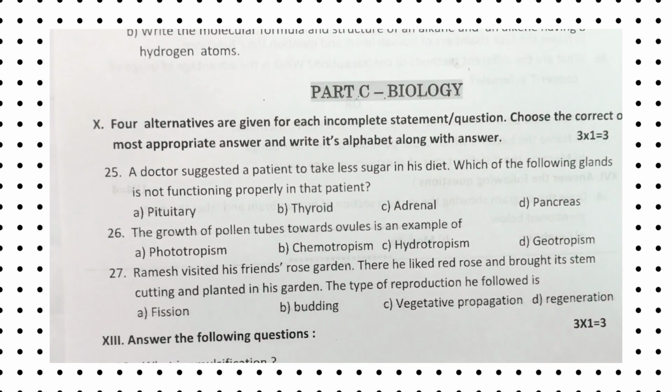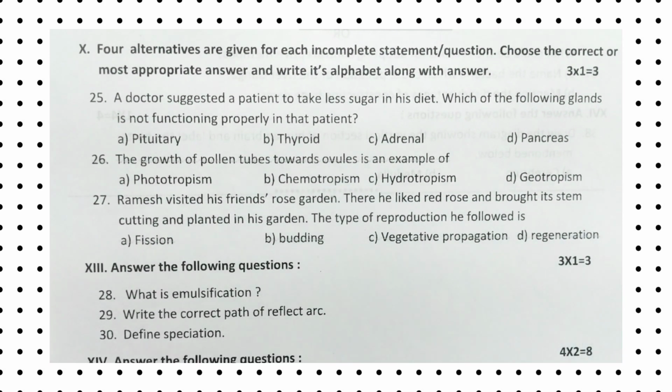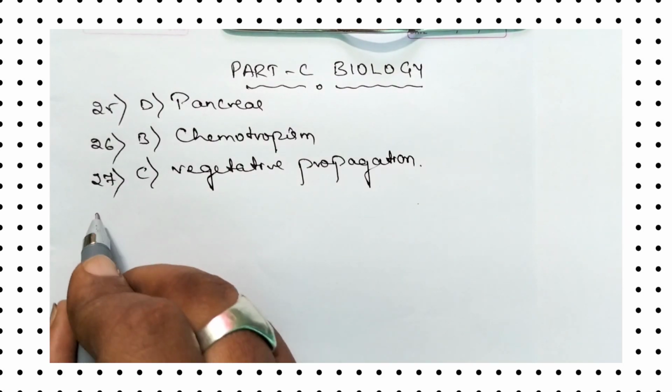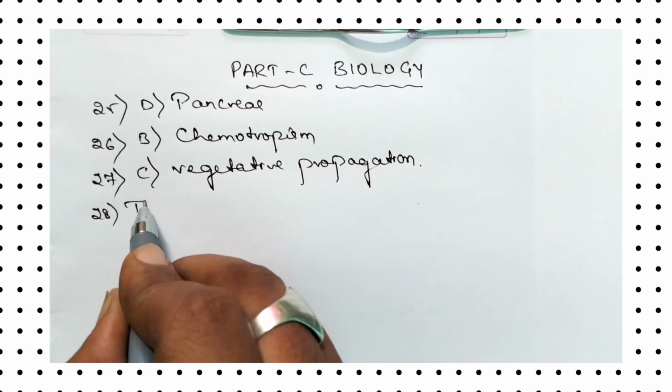Now let us move to the 28th one. That is a 1 mark question. What is emulsification?